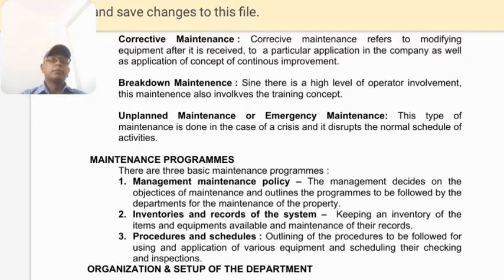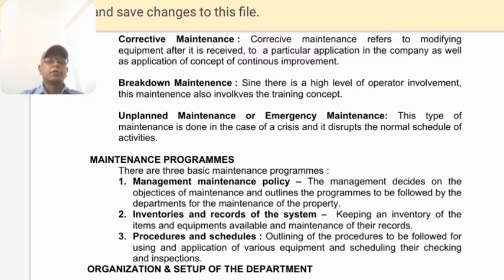Maintenance program. Number one, maintenance policy. The management decides on the objectives of maintenance and outlines the program to be followed by the department for the maintenance of the property. Inventories and records of the system: keeping an inventory of the items and equipments available and maintenance of their records.